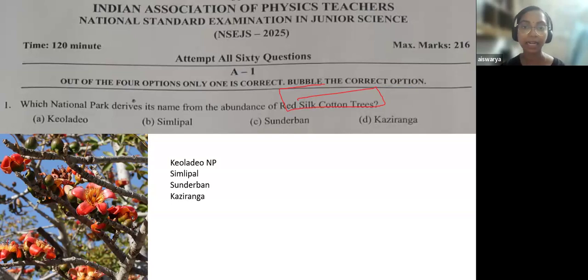So here, the red silk cotton tree. If you look at all these four options, you have Keoladeo National Park, then Simlipal National Park, Sundarban, and Kaziranga National Park. If you have a very brief knowledge of the major features of these national parks, you could have easily answered this question. For example, Kaziranga is in Assam, and Kaziranga National Park is known for its one-horned rhino. So you can easily cancel this D option.